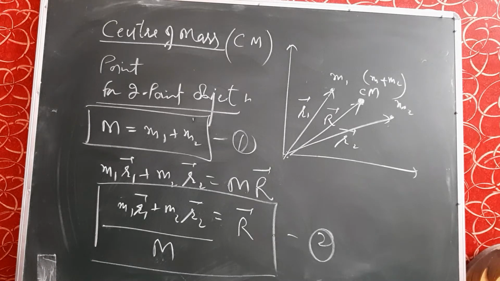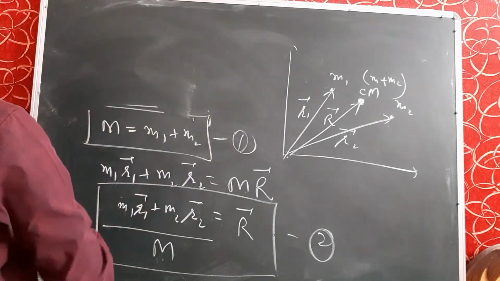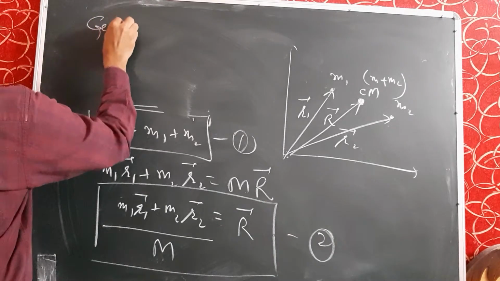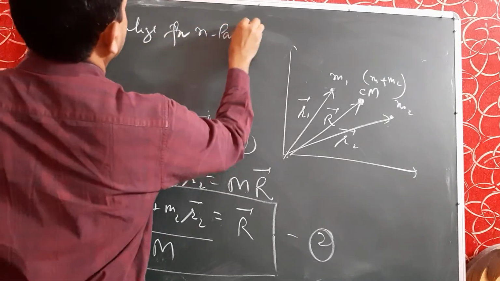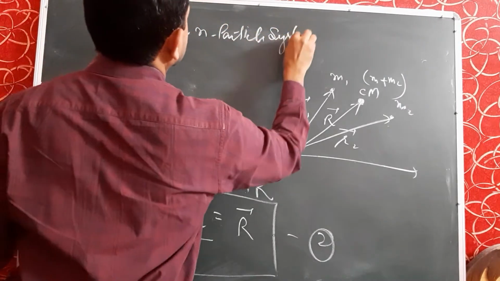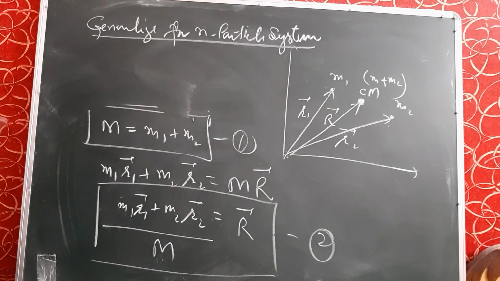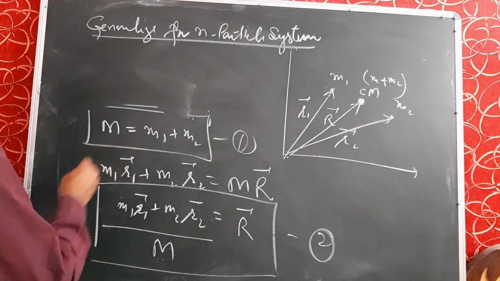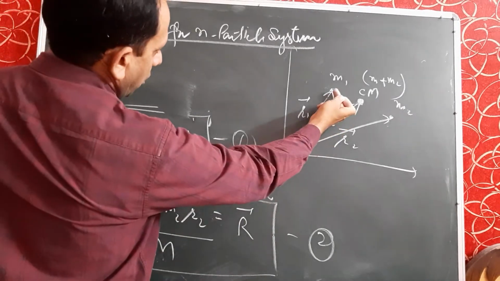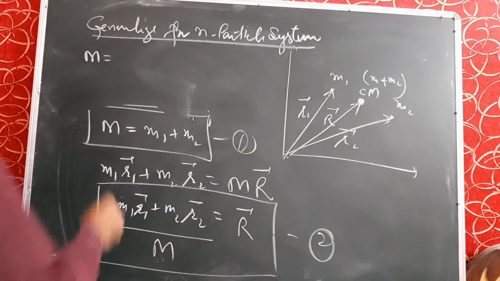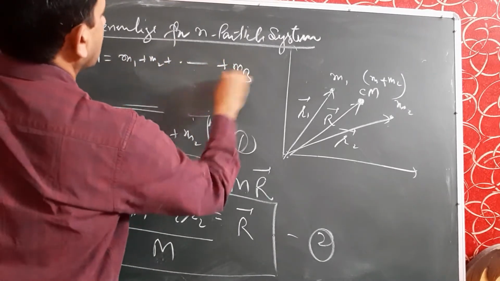So we can generalize it for an n particle system. What will we get on generalization? The mass of the object, which is called center of mass, is taken as M equals m1 plus m2 up to mn.